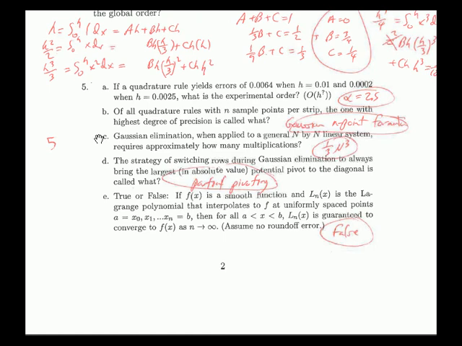And finally, a couple of short answer questions. Gauss elimination applied to an n by n linear system requires approximately how many multiplications? That's 1/3 n cubed. We derived that in one of the videos and in class. The strategy of switching rows during Gauss elimination to always bring the largest in absolute value potential pivot to the diagonal is called what? Partial pivoting.